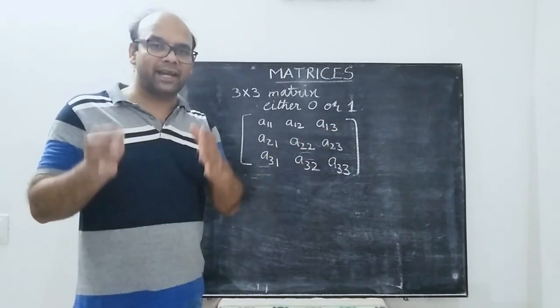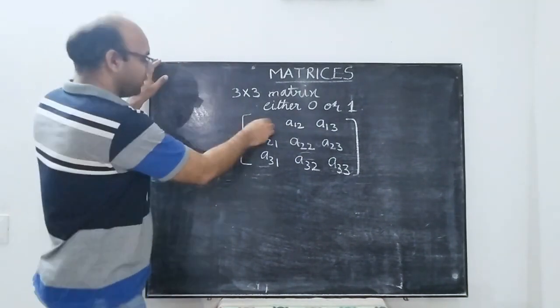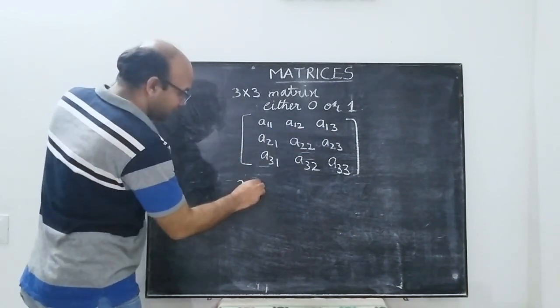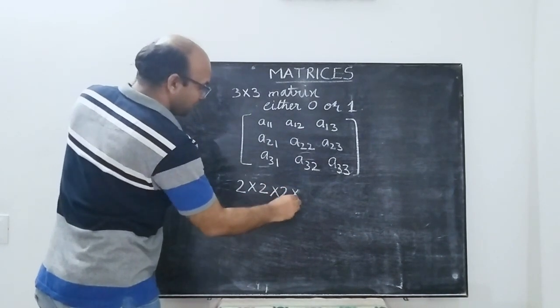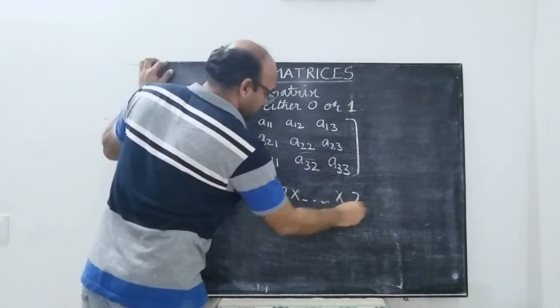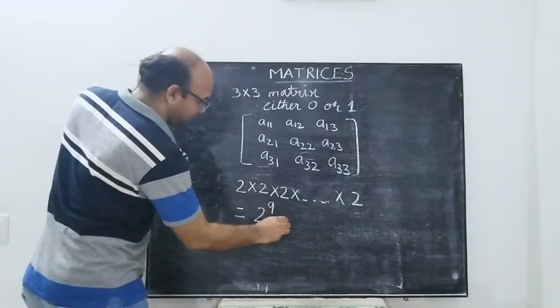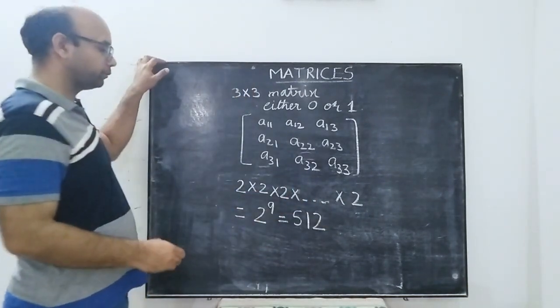Since it is the case of AND, we will be multiplying. So the first place can be filled in 2 ways, second again in 2 ways, third in 2 ways, and each entry has to be done in 2 ways. So we have 2 to the power 9, which is equal to 512.